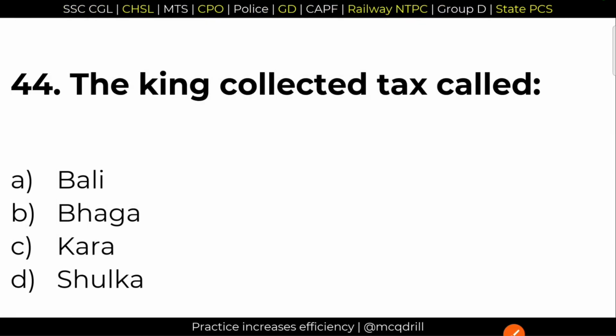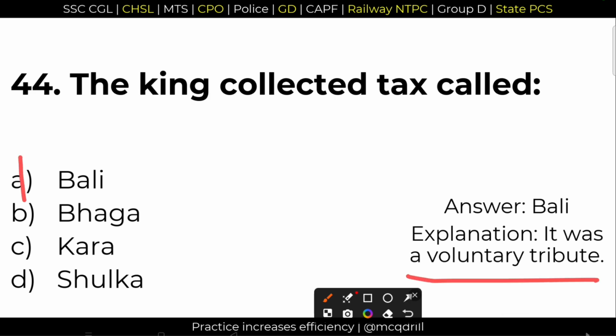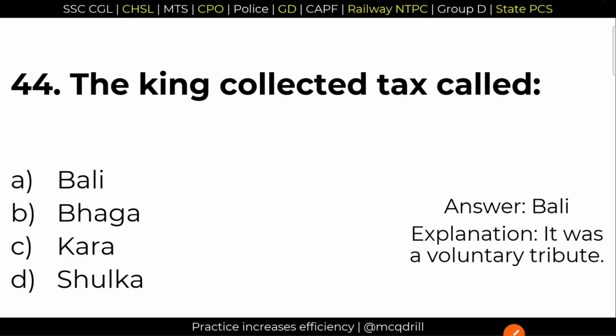44. The king collected tax called. What was the tax at the time? Right answer was A, Bali. Bali was a tributary tax or a voluntary tax that was charged on the people. Option A is the right answer, and the king used to collect this tax from the common people.